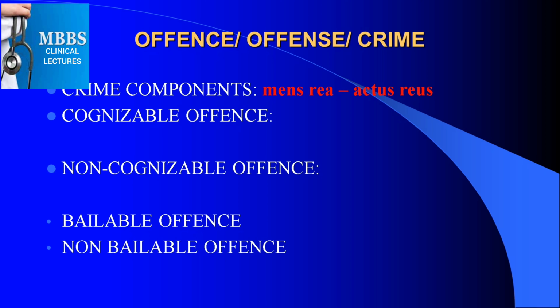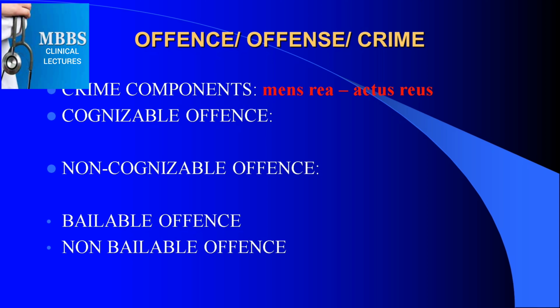Cognizable offenses are the serious offenses where police can arrest the accused person without orders from the court or without a warrant, while non-cognizable offenses are those in which police cannot arrest the accused person without court warrants or court orders. So the cognizable offenses are the serious and heinous crimes. Non-cognizable offenses are relatively minor offenses.